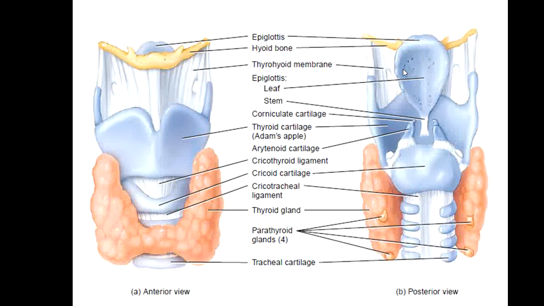This is the epiglottis. This epiglottis is a lid-like structure which is present above the glottis, which is present above the larynx. The lid-like structure does not allow the passage of food, the passage of bolus, and closes the larynx during the swallowing of food. That is called the leaf-like structure. That is called epiglottis.